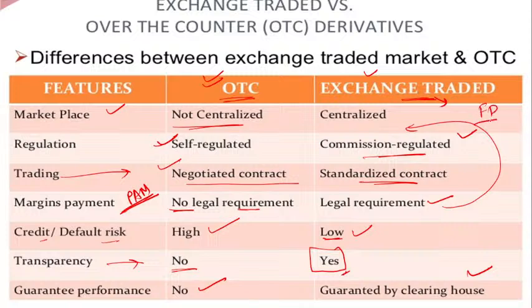Fixed deposit, and one more thing which is issued by the RBI. One more thing you have to name, which is issued by the RBI. They have a fixed exchange rate, one currency exchanged for another country's at a determined rate. I'm not talking about the exchange rate, it's about exchange trade.